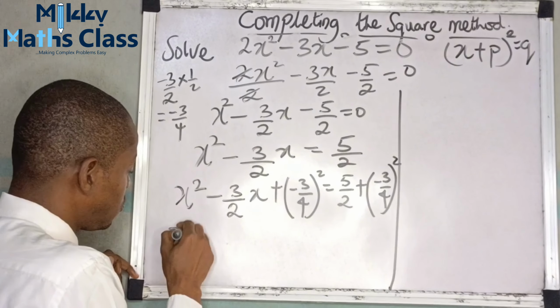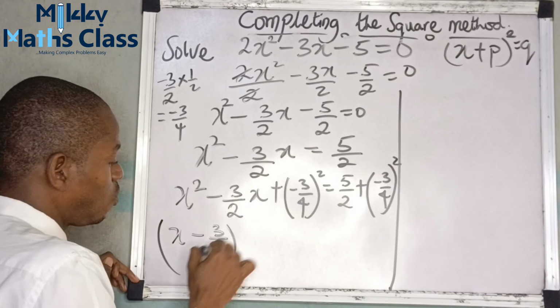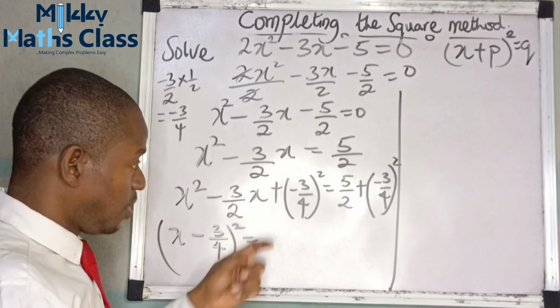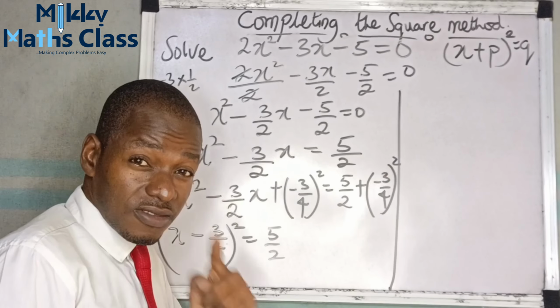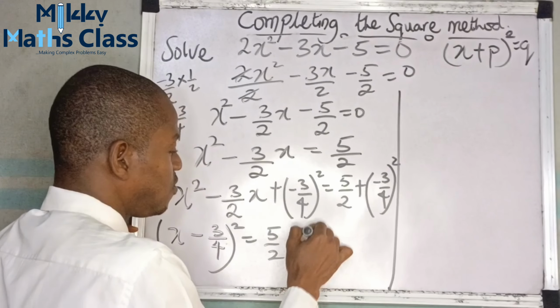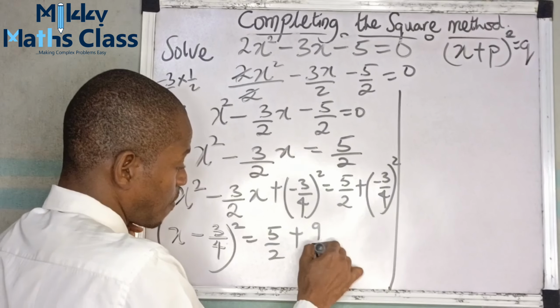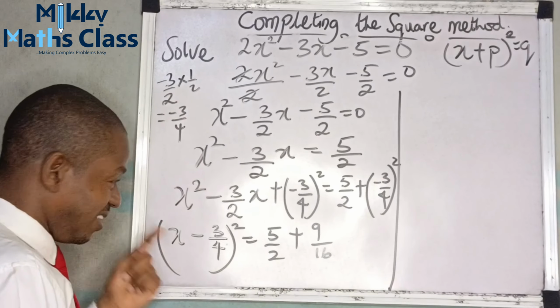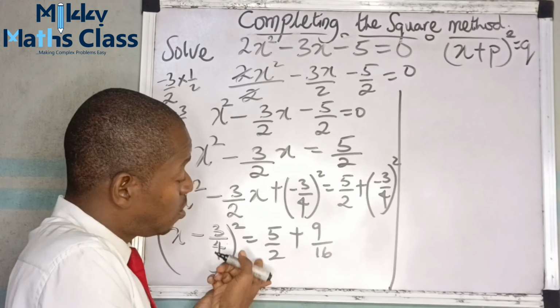So this becomes x minus 3 over 4 all squared equals to, now 5 over 2, negative 3 squared is 9, because negative times negative will give us positive 9, over 4 squared, that's 16. So from here we can look for the LCM or make 5 over 2 an equivalent fraction to have a denominator of 16. What will I multiply 2 by to give me 16? That's 8.